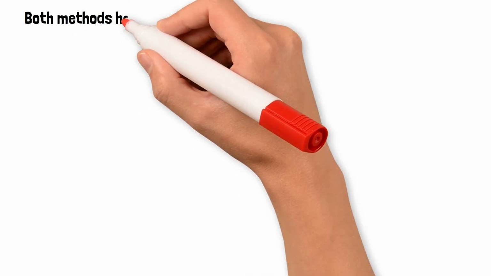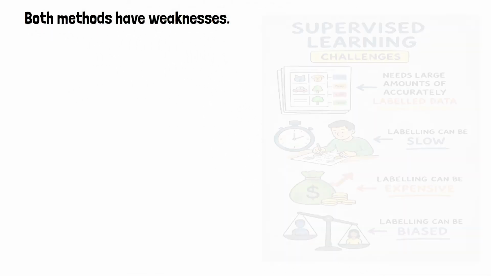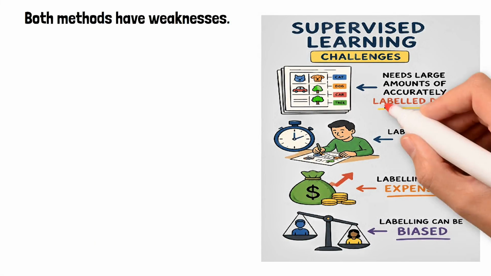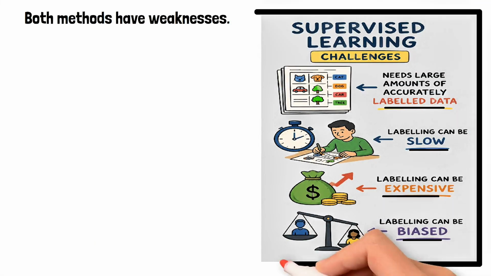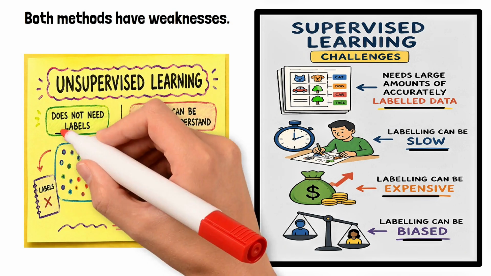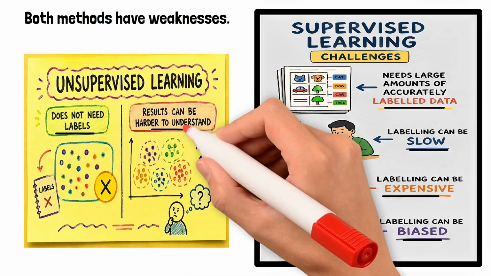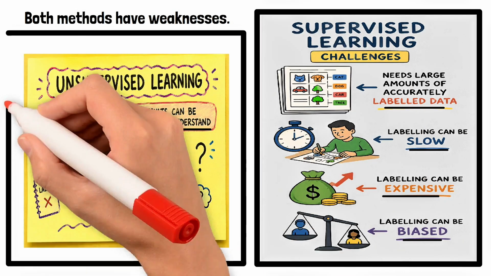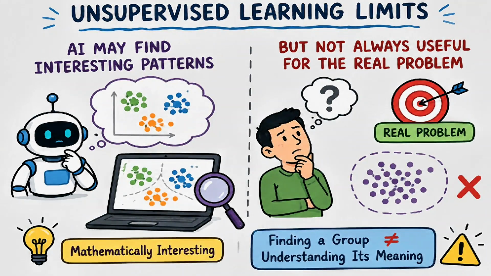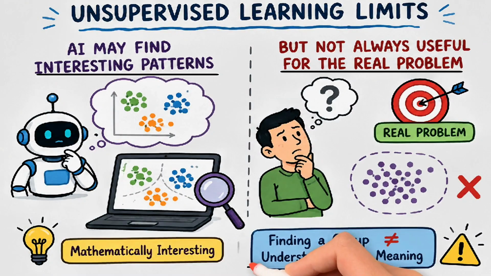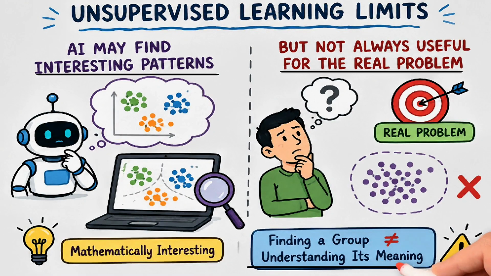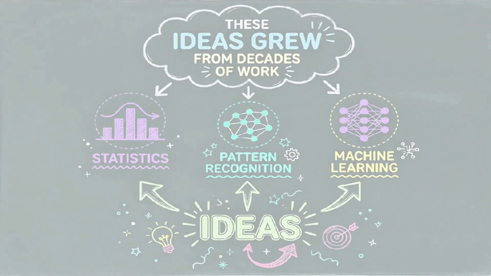Both methods have weaknesses. Supervised learning usually needs large amounts of accurately labeled data, and labeling can be slow, expensive, and biased. Unsupervised learning does not need labels, but its results can be harder to understand. The AI may discover a pattern that is mathematically interesting, but completely useless for the real problem. Finding a group does not automatically explain why that group matters.